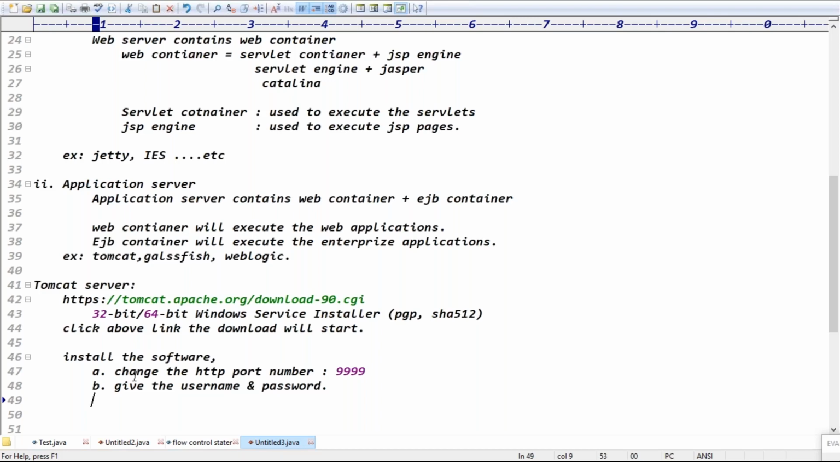The username is up to you. You can give your name, or my name. It is your own username and password only. You can give anything, it's not a problem. Guys, next, just click on next.